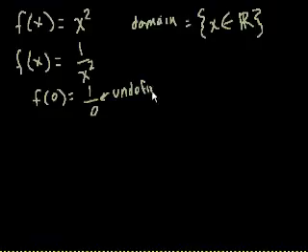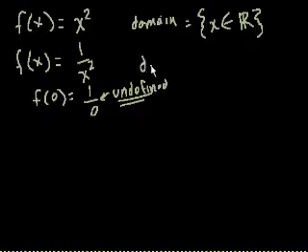Undefined. No one ever took the trouble to define what 1 over 0 should be. Some people probably thought about what it should be, but they probably couldn't come up with a good definition for 1 over 0 that's consistent with the rest of mathematics. So 1 over 0 stays undefined. So f of 0 is undefined. So we can't put 0 in and get a valid answer for f of 0.